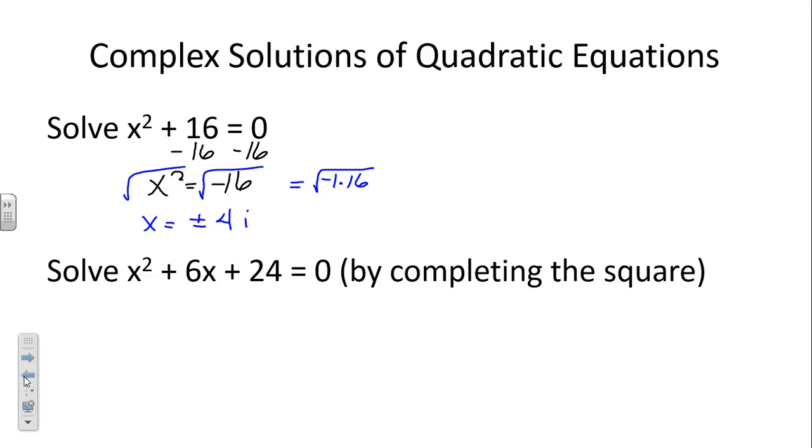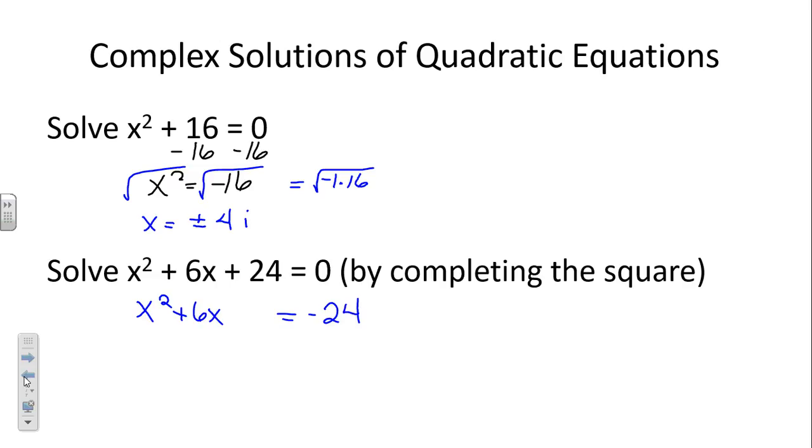Not working, is it? Okay. So by completing the square, tell me what the first step was. Subtract 24. We have x squared plus 6x equals a negative 24.